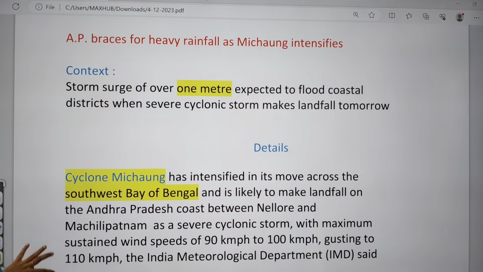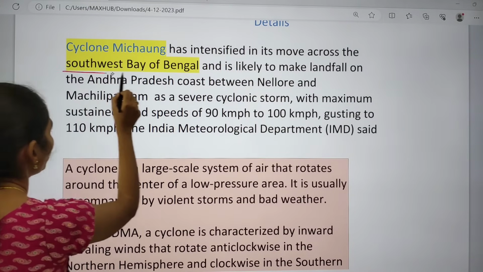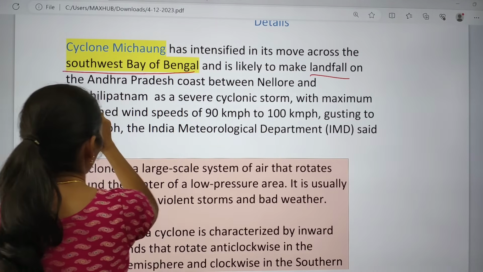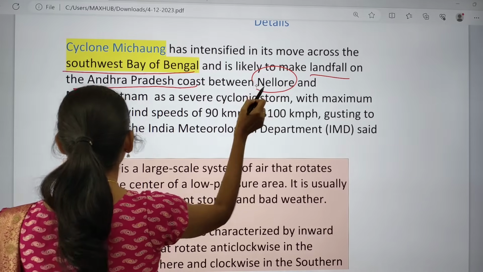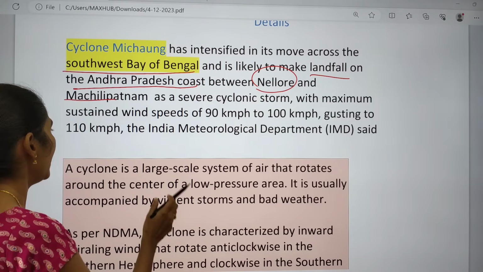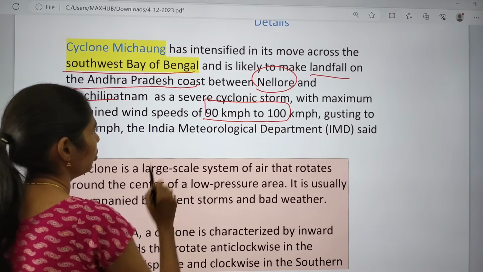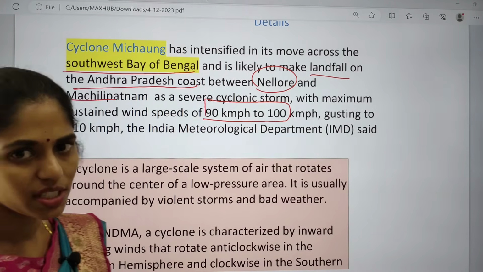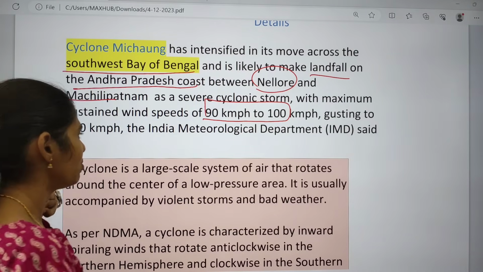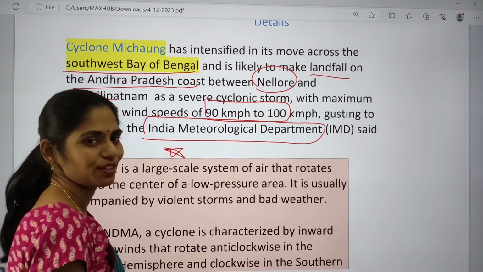If you see the details, Cyclone Michong has intensified in its move across the southwest Bay of Bengal, and it is likely to make landfall on the Andhra Pradesh coast, between Nellore and Machilipatnam. It is a very severe cyclonic storm, and because of this landfall, the wind speed will be 90 to 100 kilometers per hour. This is the data given by the IMD, the India Meteorological Department. You have to see some facts regarding the IMD also, as it is important from your prelims point of view.